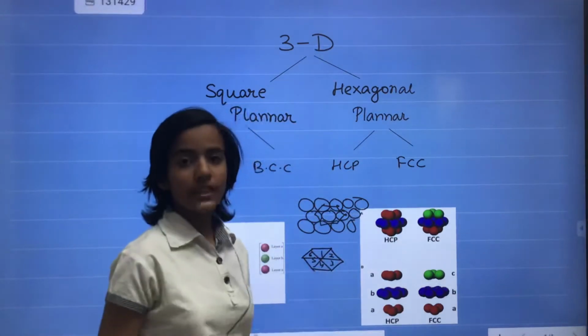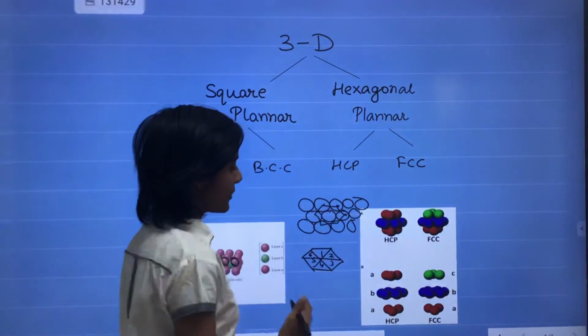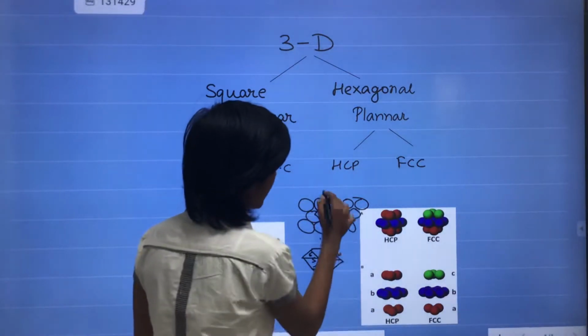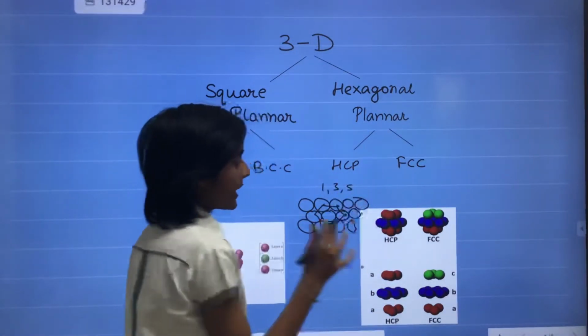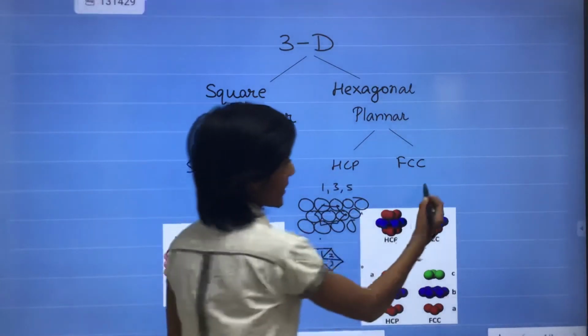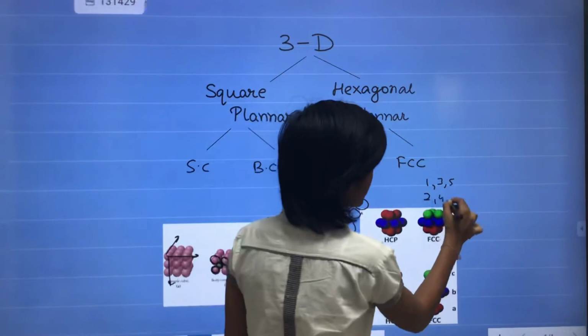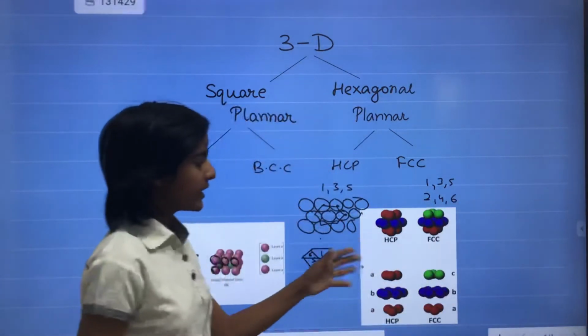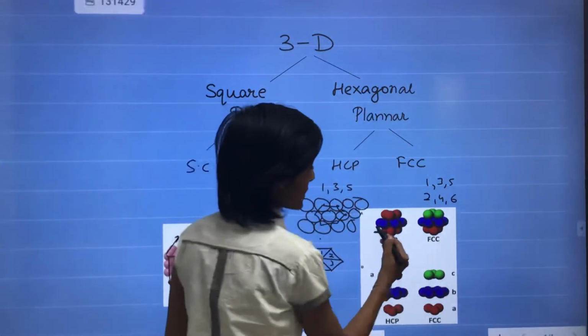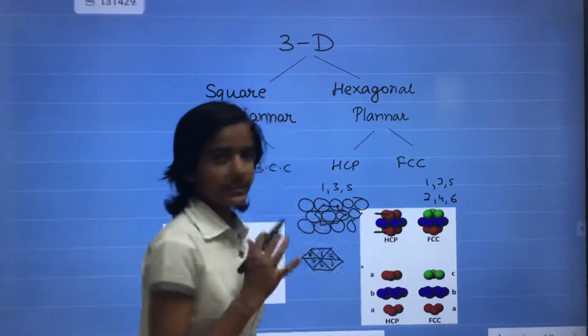Only 3 spaces can be filled, so 1, 3 and 5. And in FCC, it can be filled at 1, 3, 5, and on the other layer it will be 2, 4, 6. You can see that in HCP, the first layer and the third layer are the same.